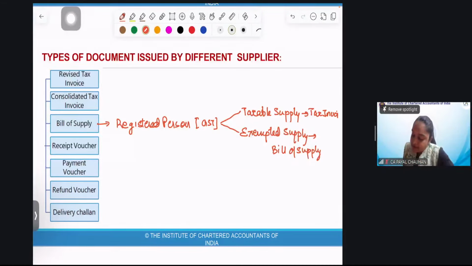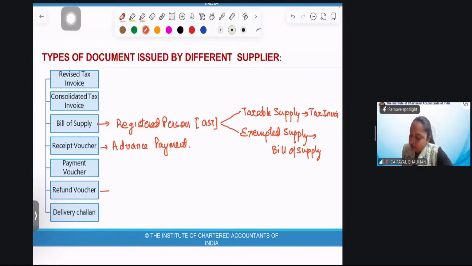Then the next, somebody gave me advance payment. The supply has not taken place, but the person has given me advance. I'll give him a kind of documentary evidence now that yes, I've received the advance, and for that, I'll issue a receipt voucher.